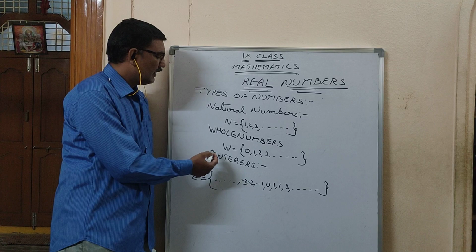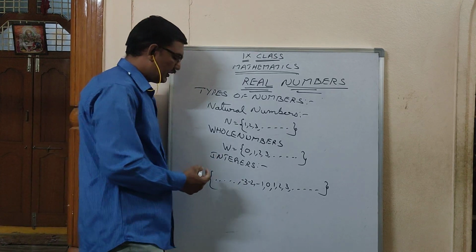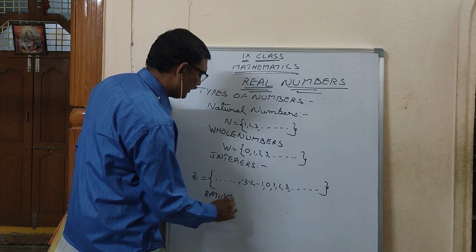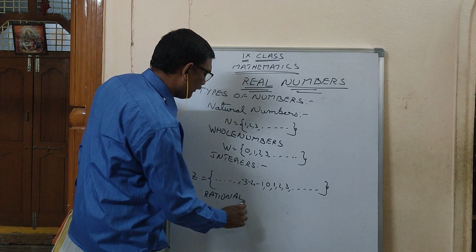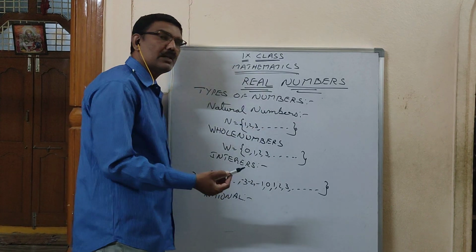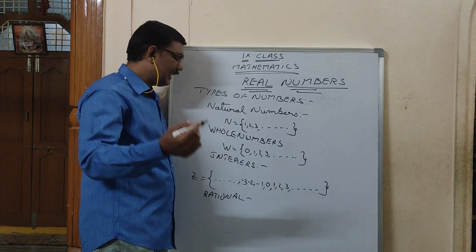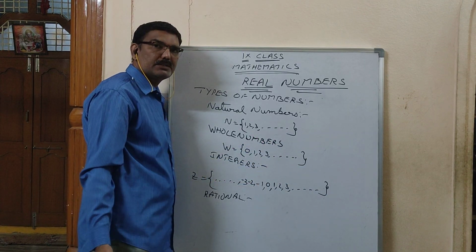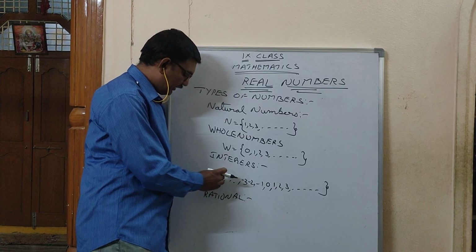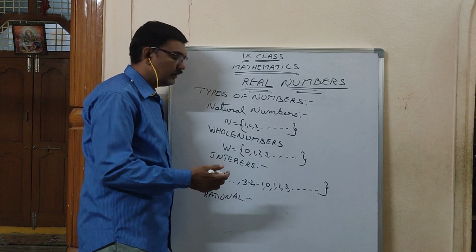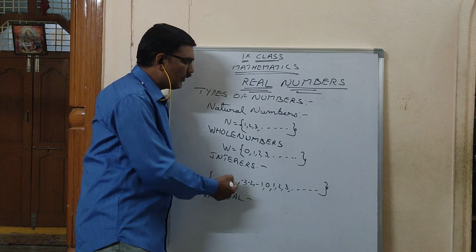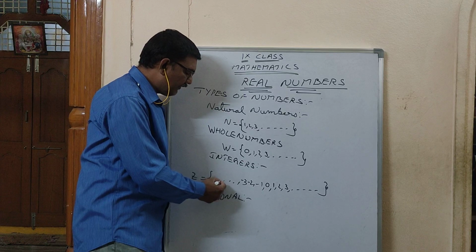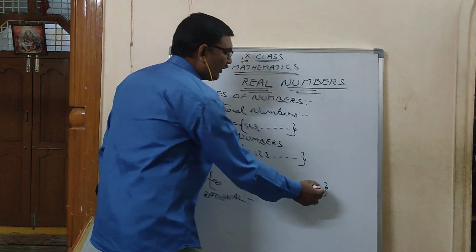Next, coming to rational numbers. It's very important for us. What are rational numbers? Rational numbers definition also will be there. You have to select any two numbers from the set of integers. The set of integers you already know: -3, -4, -5, etc., it starts from minus infinity and ends with infinity.